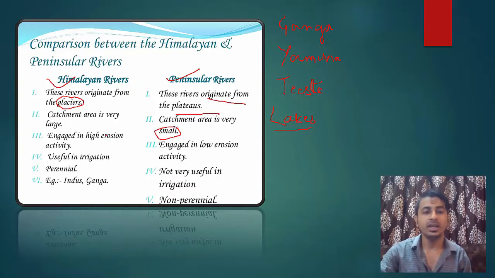Then Himalayan rivers are engaged in high erosion activity because of the height. Because of the height at which they fall, the velocity of the river is very high. And when the velocity is high, then the erosion will be high.